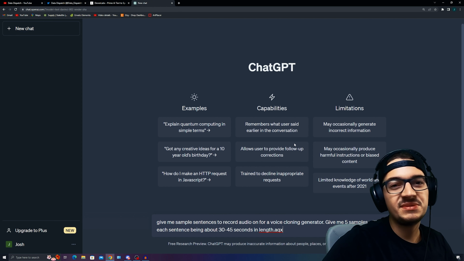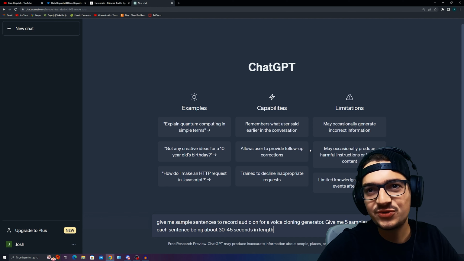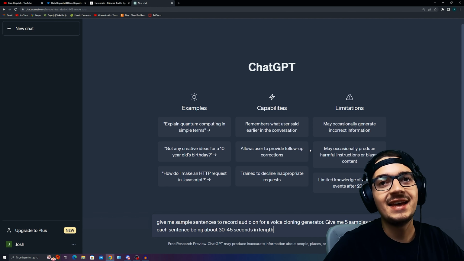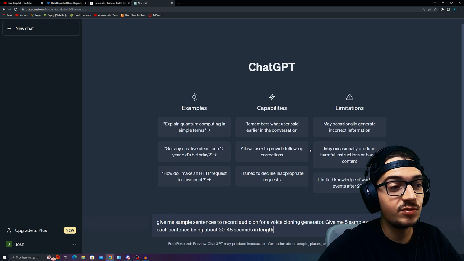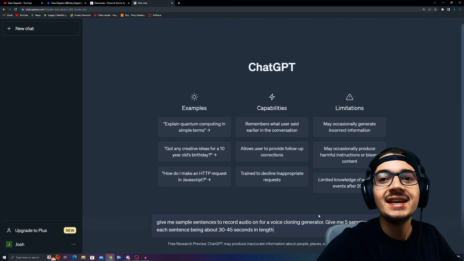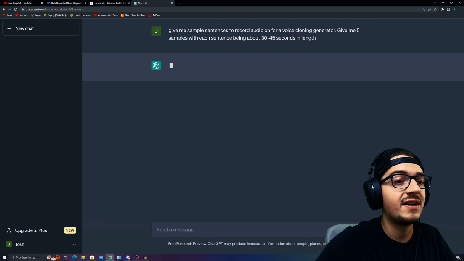One of my first questions before coming to Audacity was, what sentences was I going to actually create? So I just said, let's use the prompt language model ChatGPT. I say here, give me sample sentences to record audio on a voice cloning generator, which is exactly what ElevenLabs is, saying to give me 5 samples with each sentence being about 30 to 45 seconds long.